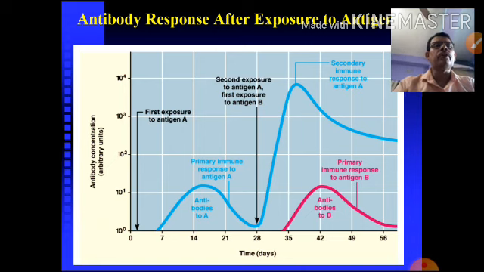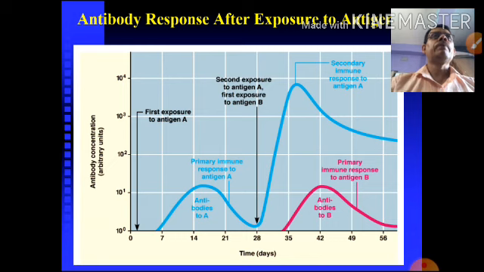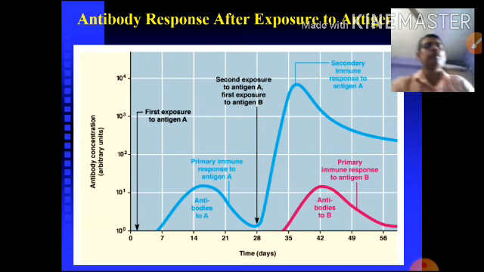That's why in case of vaccination, there is a first dose, second dose, third dose, and then the booster dose to maintain the antibody level. That booster dose can maintain the antibody level throughout life, and in that condition there is no chance of being infected by the specific antigen or the specific pathogen.